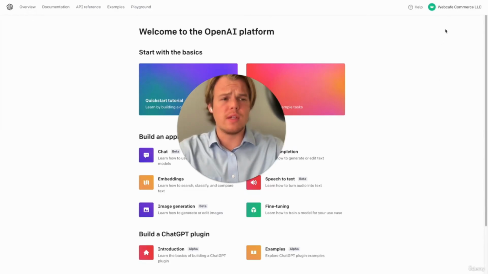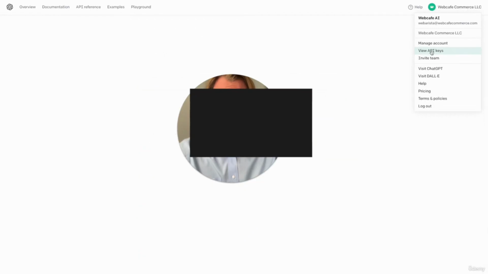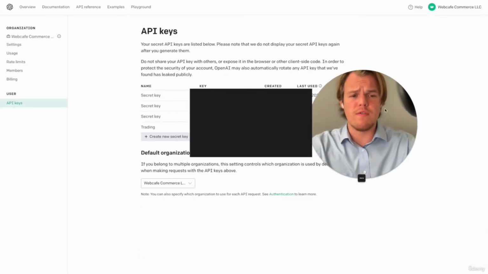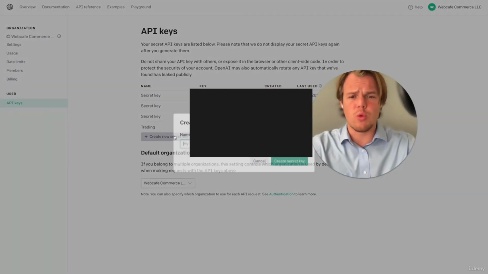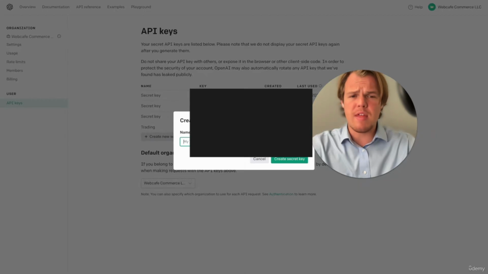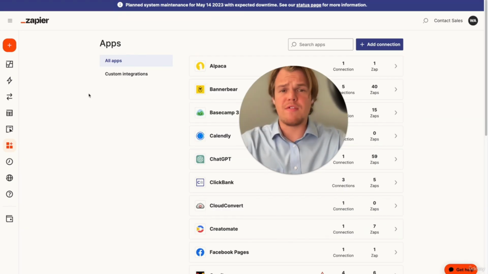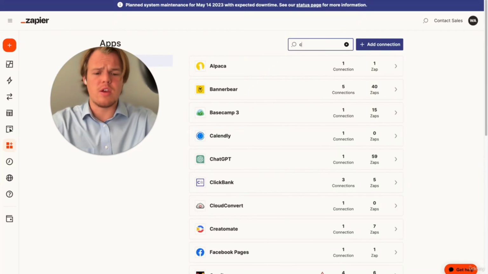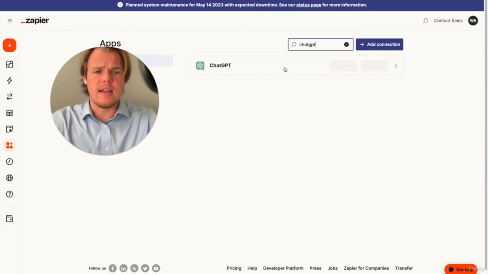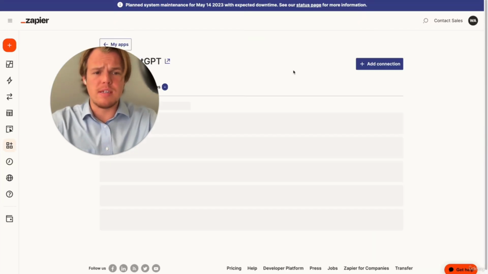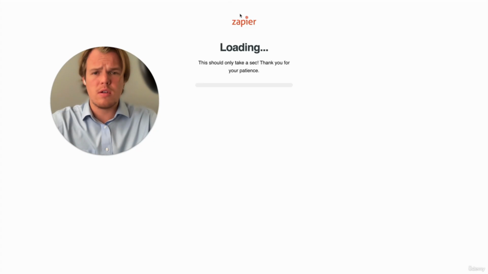Okay, now that you've created all the accounts, let's connect them. To start off, let's connect OpenAI. All you need to do is come to your little profile right here and say view API keys. Once you've viewed your API keys, you're going to create a new secret key. You'll name that key, and then you'll copy the key that is provided. Once you have the key copied from the API of OpenAI, you can come over here to this side of Zapier, go to My Apps, and you're going to want to connect ChatGPT by just saying add connection.